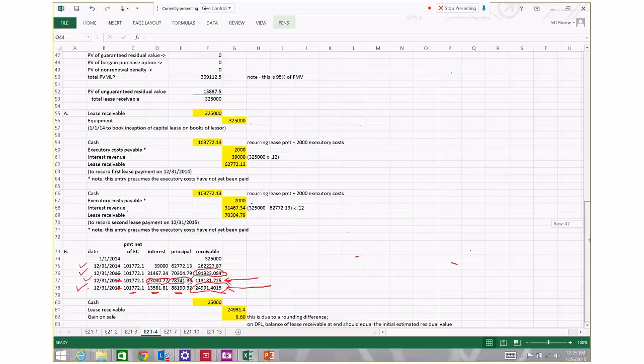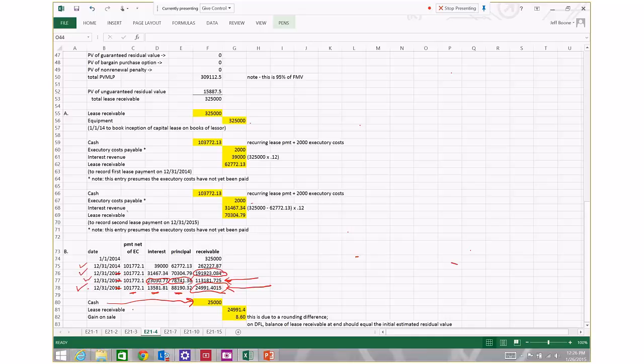So immediately after the last lease payment occurs, what's going to happen is the lessee decides to exercise their purchase option. They pick up the phone, they call the lessor, hey lessor, pursuant to our lease agreement, we want to buy this piece of equipment from you that we've been leasing for $25,000. So they send the lessor a check. The lessor records that receipt of cash, debit cash $25,000.